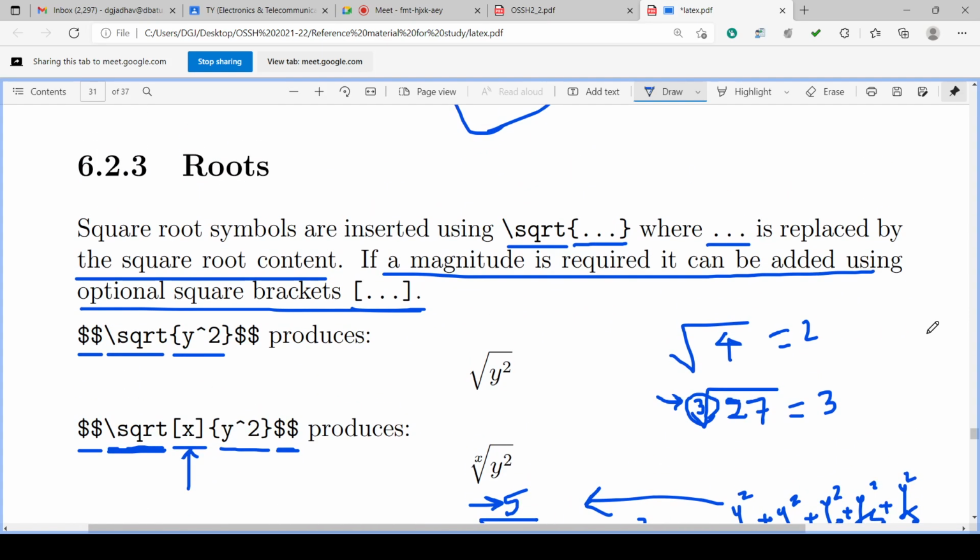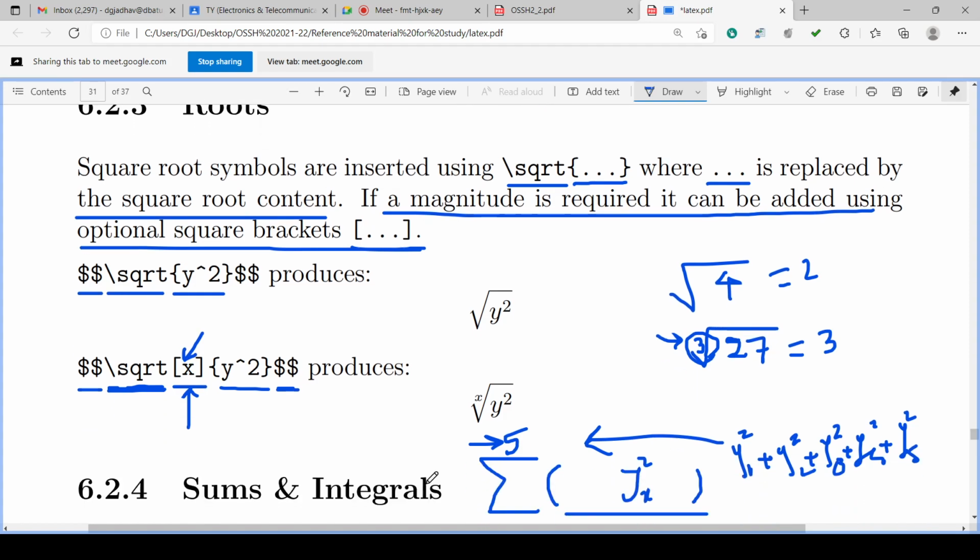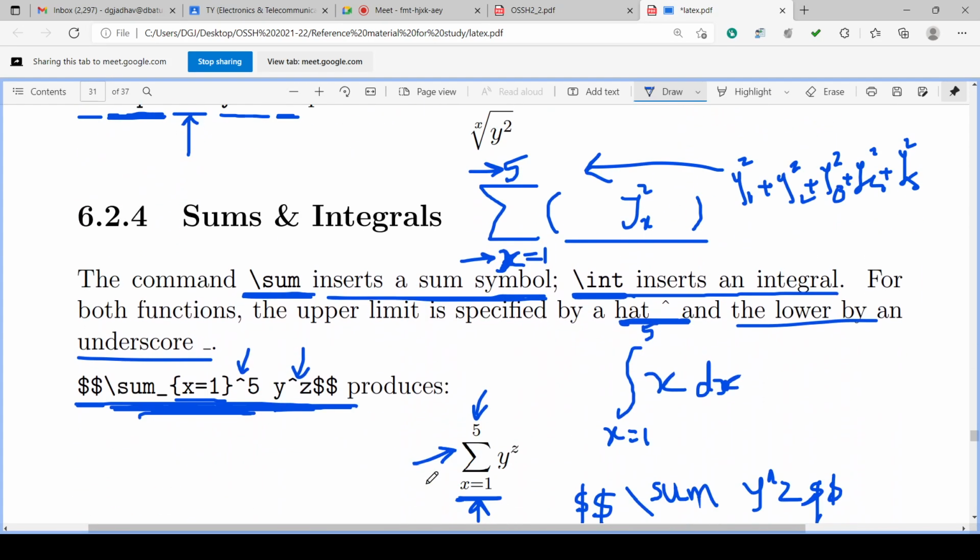Then roots, square roots or higher roots can be written by backslash sqrt. Backslash sqrt generates the root symbol, and if a higher magnitude than 2 is there, we can use an optional square bracket like this. Okay.